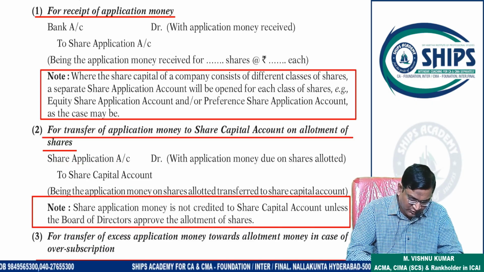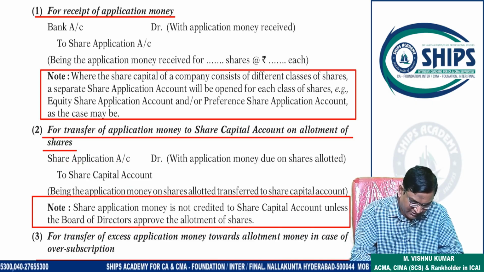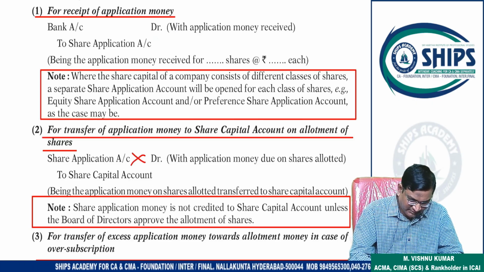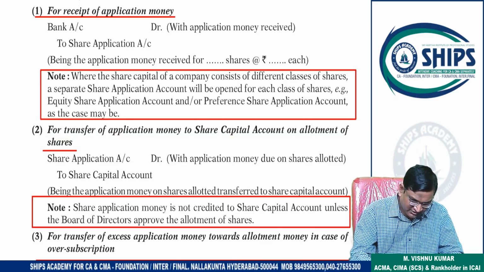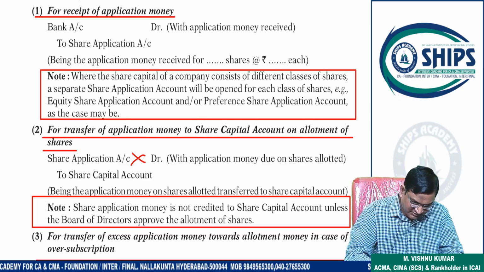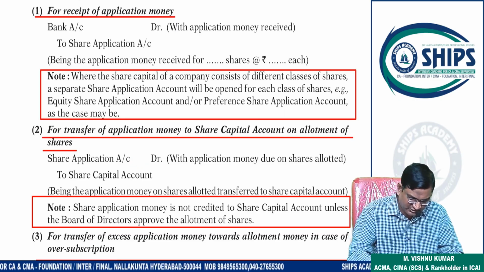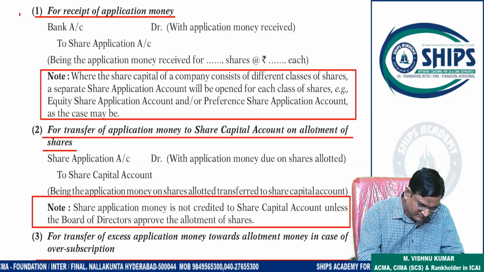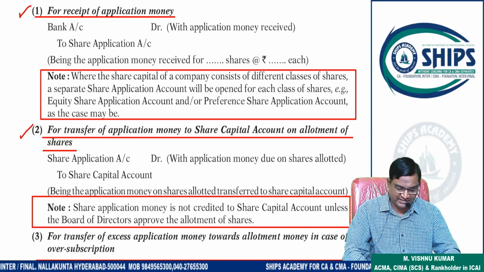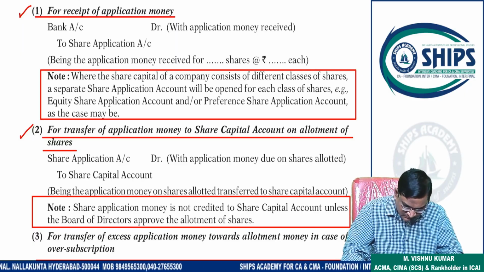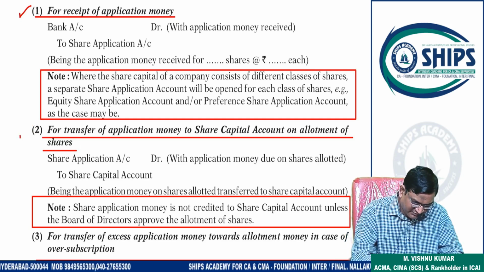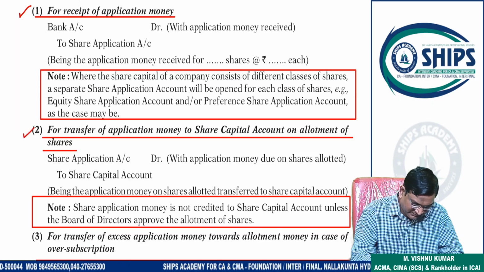Okay. Now after this application account will be closed. Here credited, here debited, double entry completed. Okay, everything is transferred to what? Share capital. Note this. Transfer of application money to share capital. This is recorded when shares are decided to be allotted.